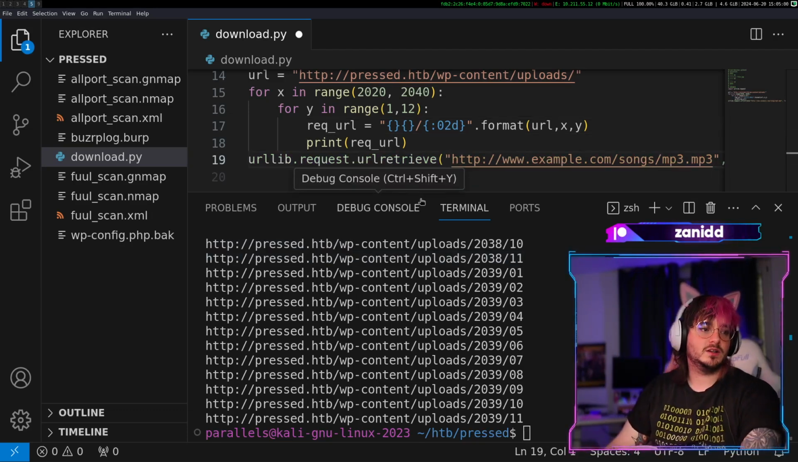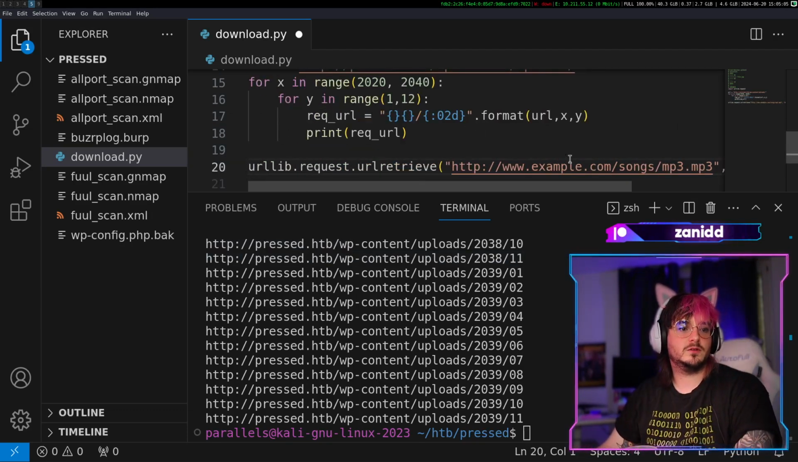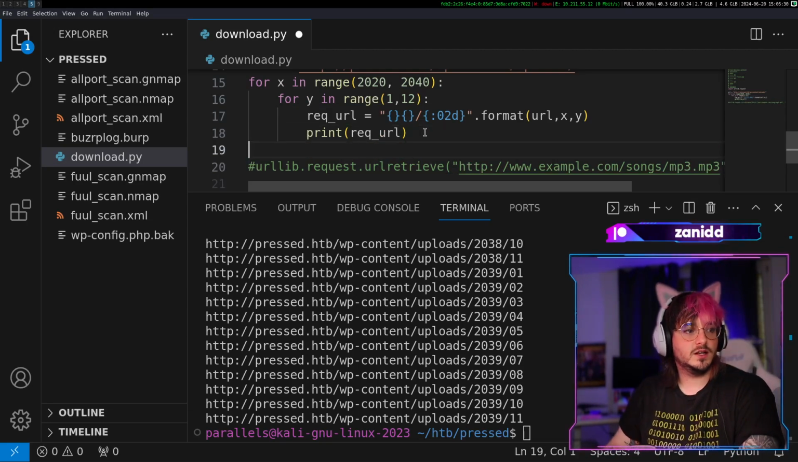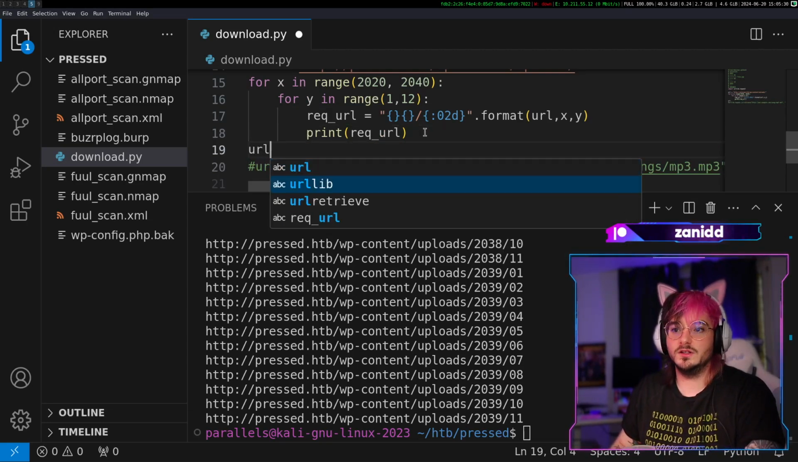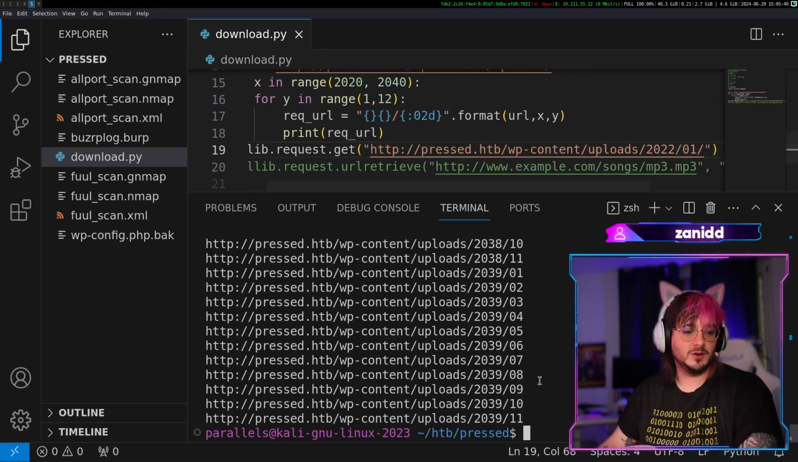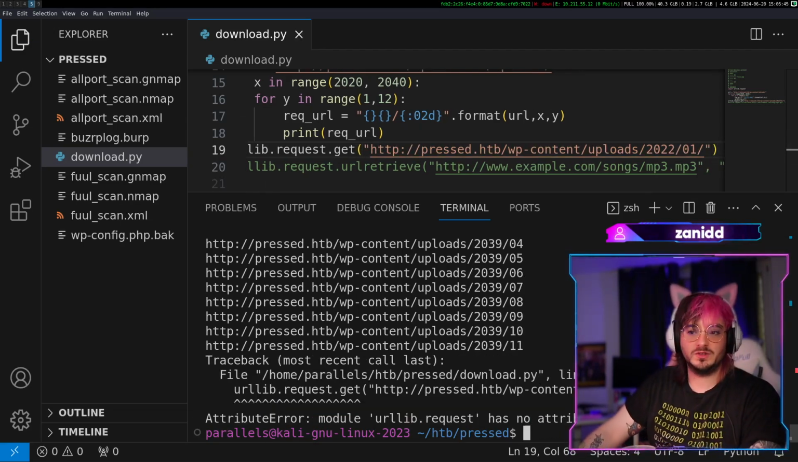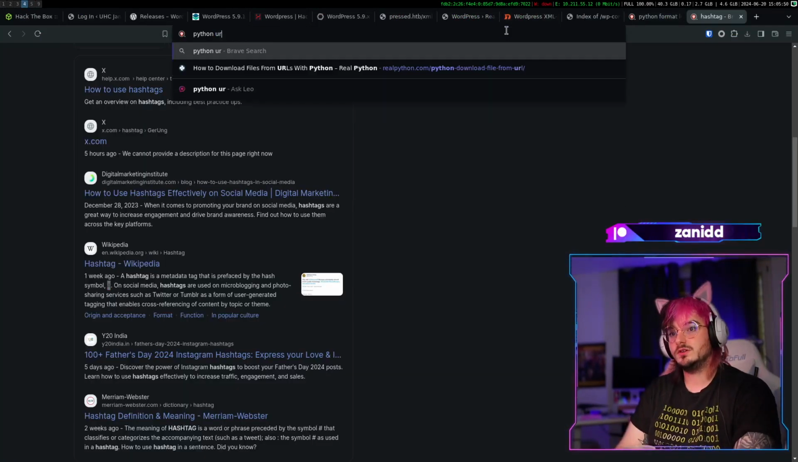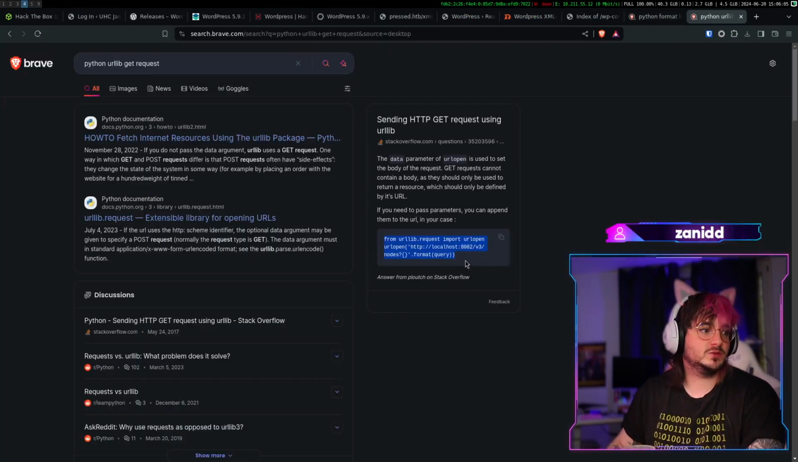If I do a URL retrieve of this one, or maybe not a URL retrieve. Can I not just do a get request? I just want to try the urllib request get. I'm just guessing it's called like this and hoping for the best. Has no attribute get. All right, of course it doesn't. Let's search urllib and a get request with Python.